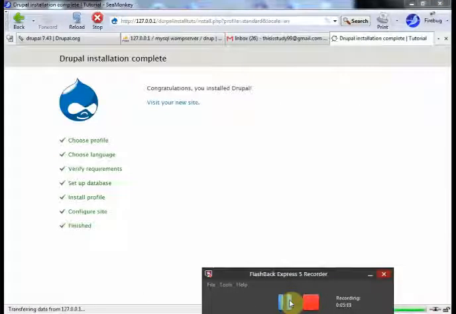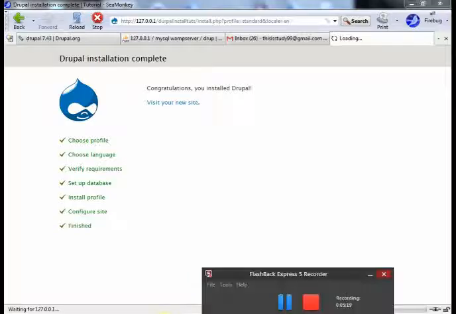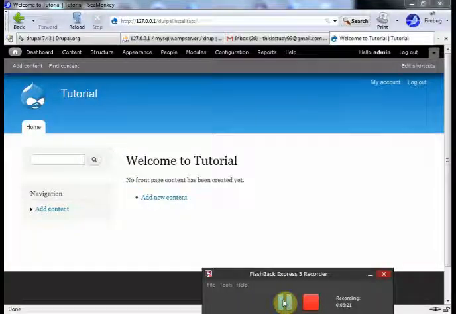Now Drupal has been installed. You can click visit new site. So here comes the home page of the installed Drupal. Because I am logged in, that is why this admin menu is coming, otherwise it will not come.